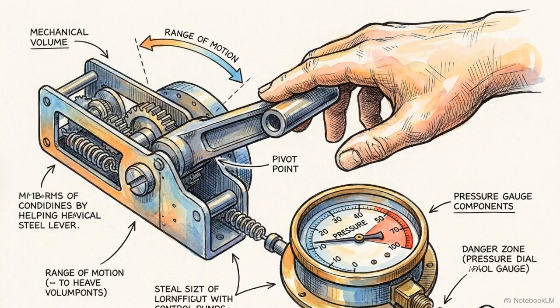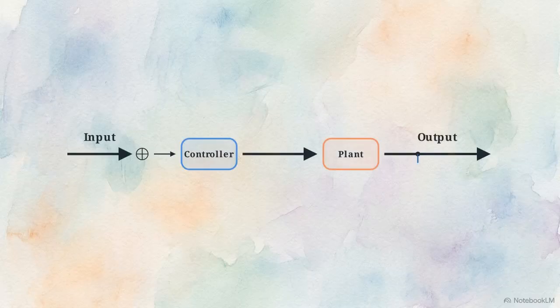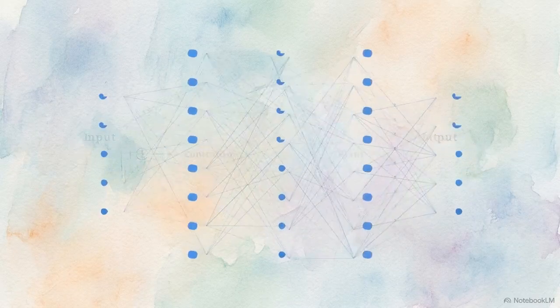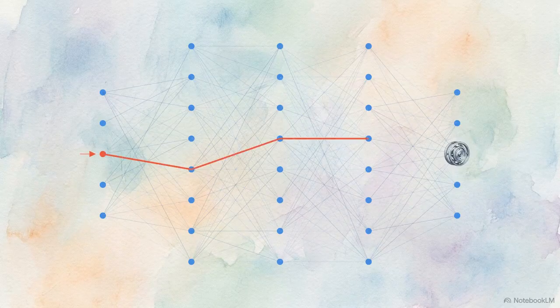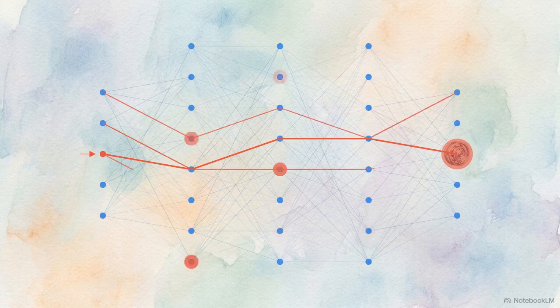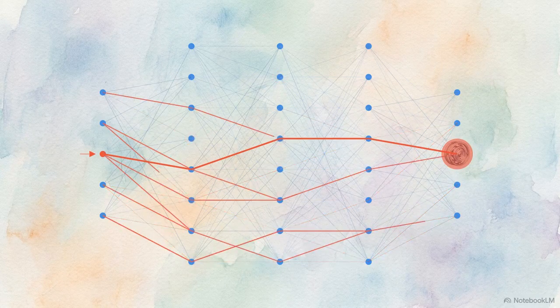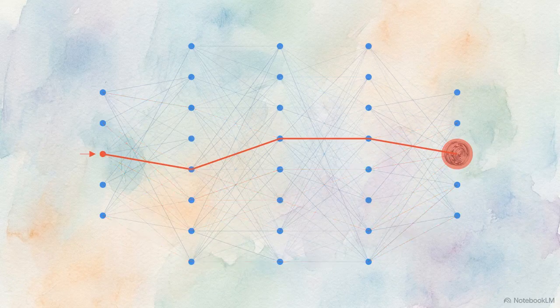Early closed-loop systems were linear, dealing with a single input and a single output. You measure one variable, you adjust one actuator. But modern engineering environments are multi-input and multi-output. Adjusting thrust alters pitch. Changing a single variable inherently destabilizes thousands of others across the system.